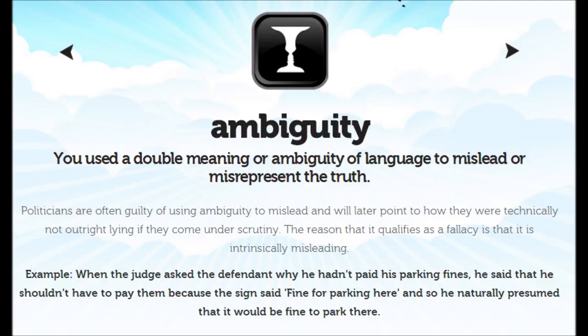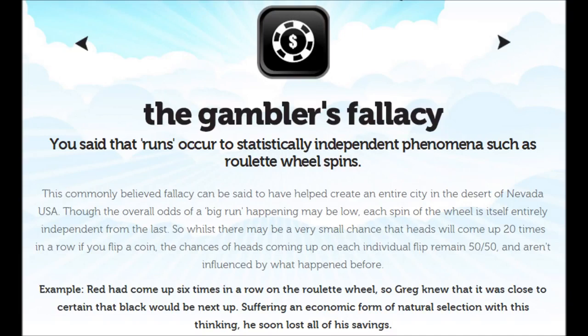Example, red had come up 6 times in a row on the roulette wheel, so Greg knew that it was close to certain that black would be next up. Suffering an economic form of natural selection with his thinking, he soon lost all of his savings. 14. Bandwagon. You appeal to popularity or the fact that many people do something as an attempted form of validation. The flaw in this argument is that the popularity of an idea has absolutely no bearing on its validity. If it did, then the earth would have made itself flat for most of history to accommodate this popular belief.